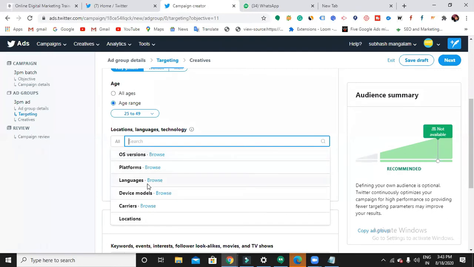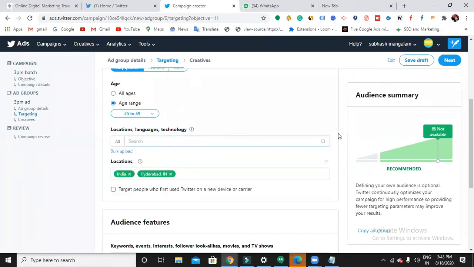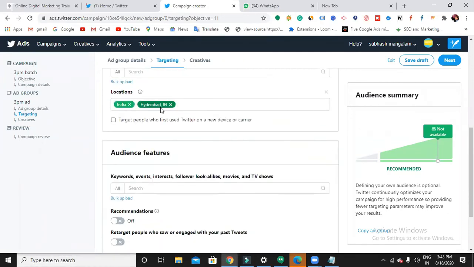So just choose everything as of now. Did I choose any location? Yes, Hyderabad. I have chosen India and Hyderabad as the location.